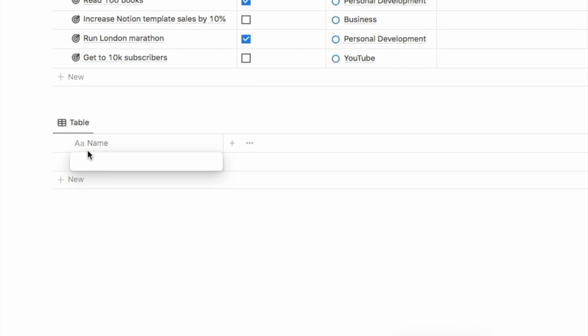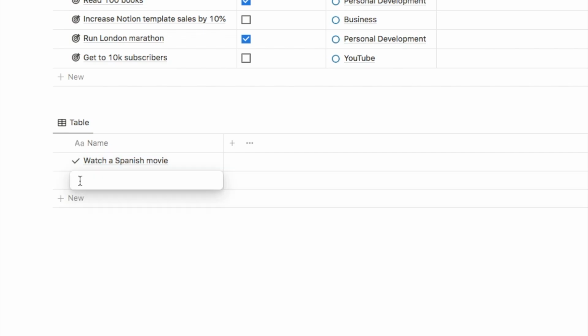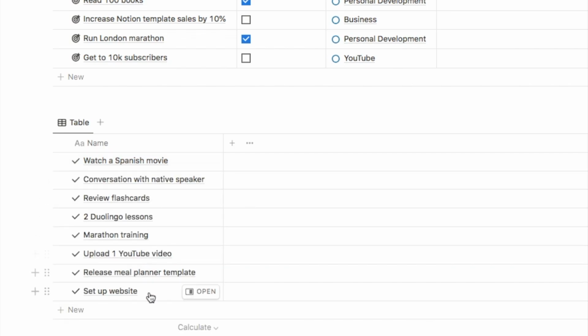So in here, we're going to add a couple of tasks that relate to some of the goals up here. So let's just say that I want to watch a Spanish movie. And as you can see, the check mark has been added by default. So I'm just going to add a couple more in here. So once we've got our tasks in here, I now want to be able to select which task relates to which goal. So again, we're going to set up another relation property, but this time between our task list and our goals database so that I can select which goal each of the tasks relates to.